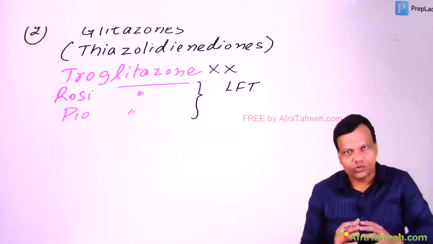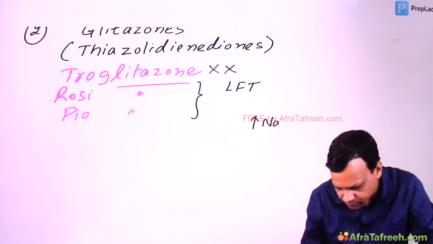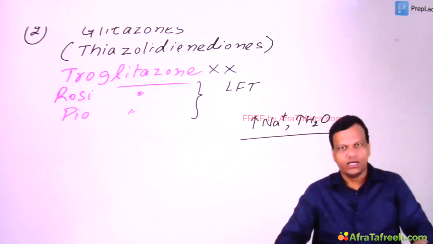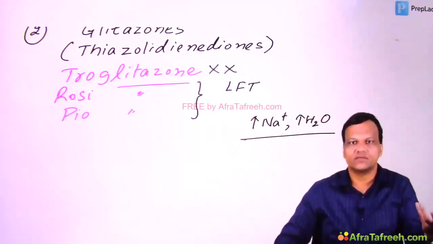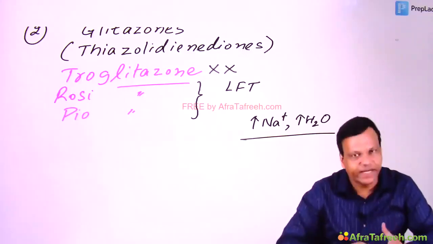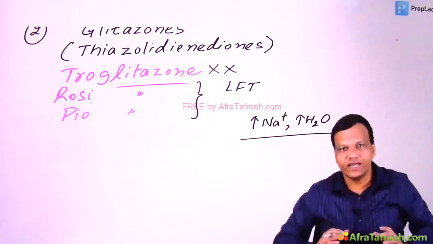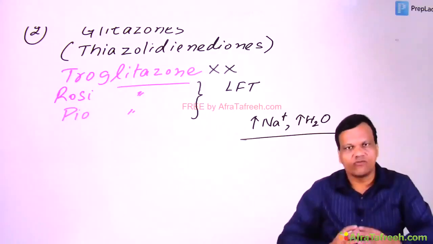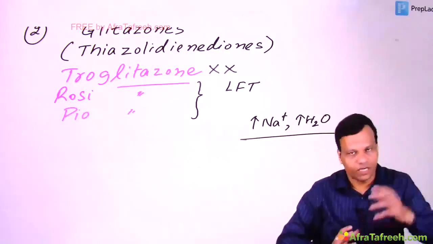Second problem with glitazones, apart from liver damage, they can cause retention of sodium and water. This retention of sodium and water can be harmful in cardiac patients, like patients of CHF. So these are avoided in cardiac patients. And second, retention of sodium and water can cause weight gain. So glitazones can cause weight gain, but it is not fat. It is retention of sodium and water. Clear? So glitazones are avoided in patients of congestive heart failure.